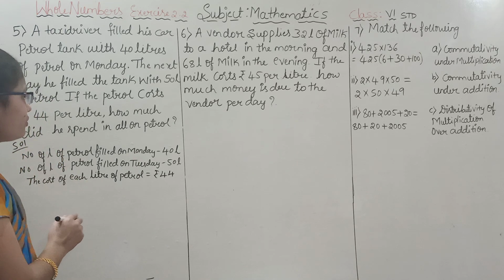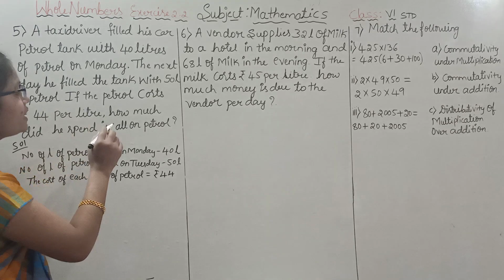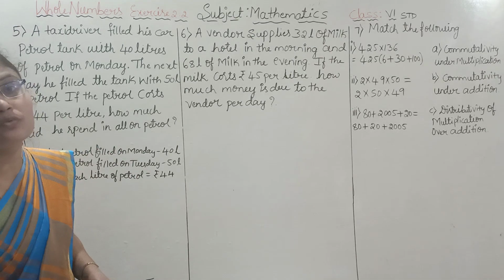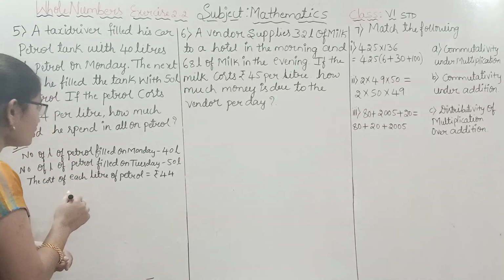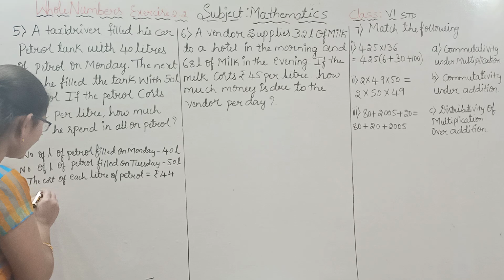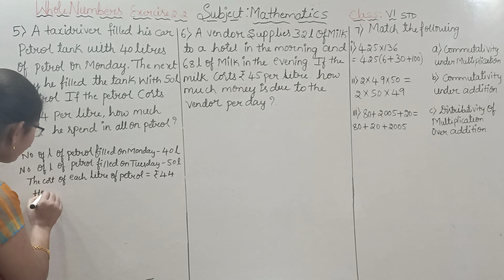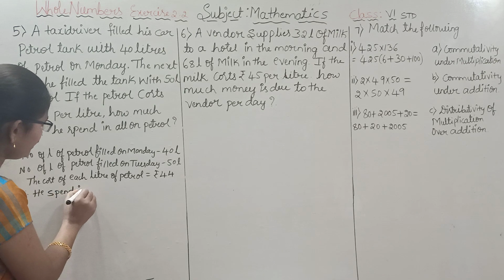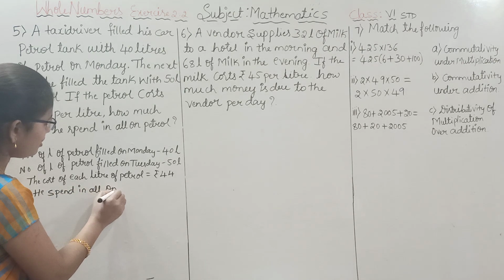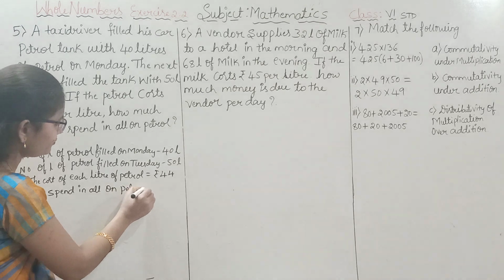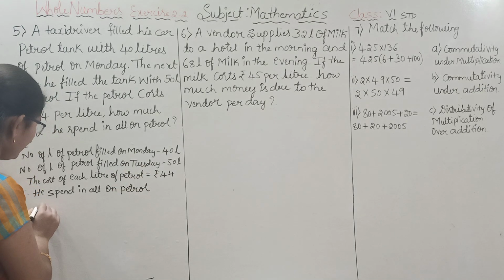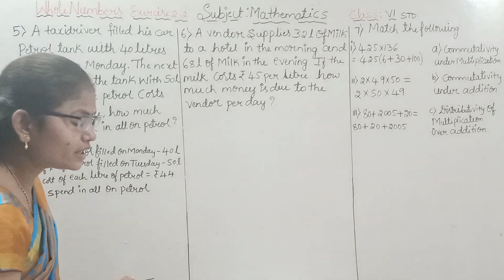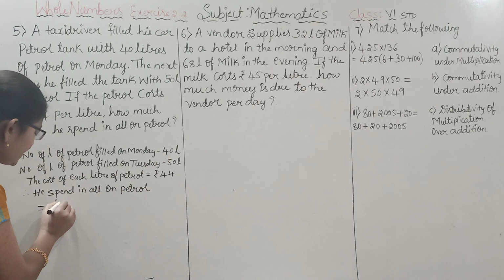Now we have to find out the amount he spent on petrol. How are we going to find out? The amount he spent on petrol is equal to, for the first day, 40 liters.